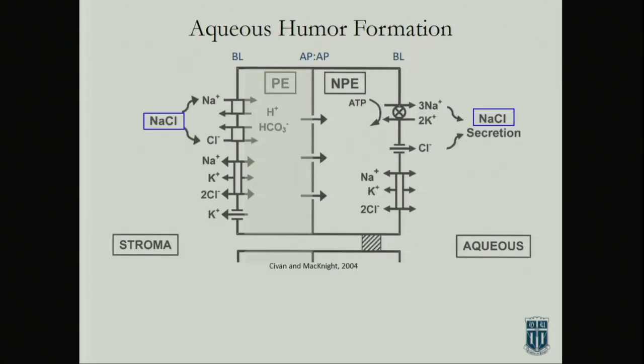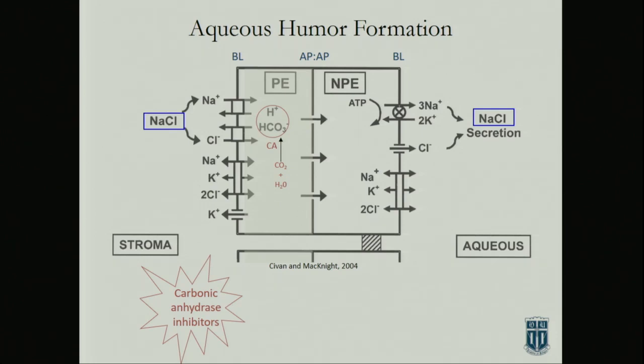Well, just like any other epithelium, you need to move salt from one side to the other. But this isn't any epithelium, it's an epithelial bilayer. And what Ernst didn't mention is that it's unlike any other tissue in the body where you have an apical interaction with gap junctions. The way this works is that fluid from the stroma comes in to the pigmented epithelium.